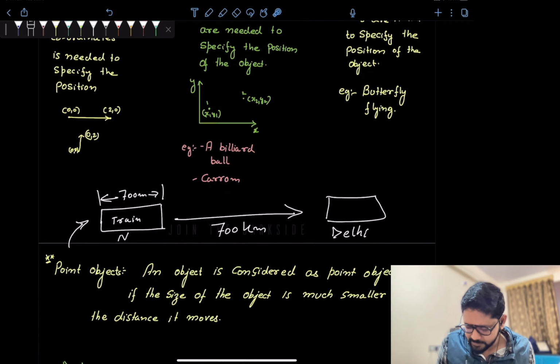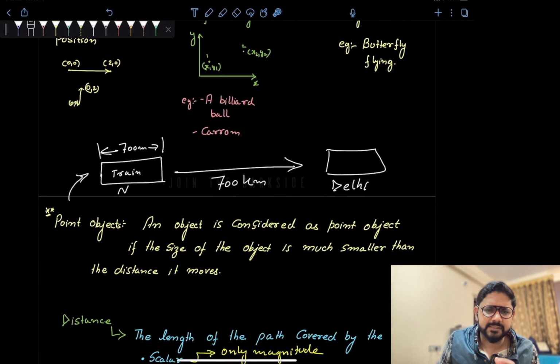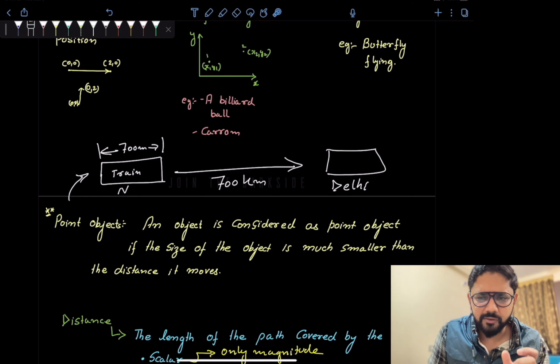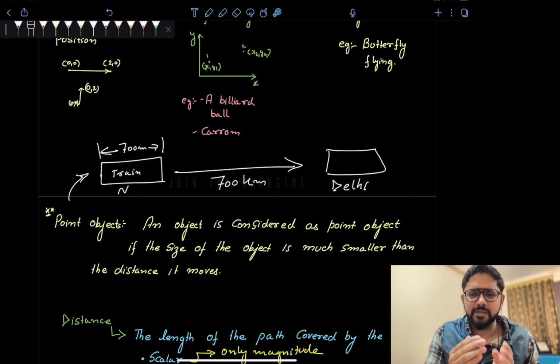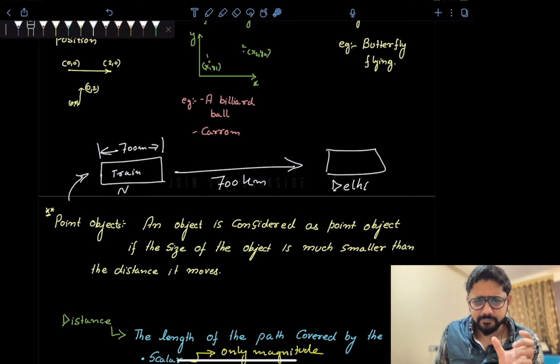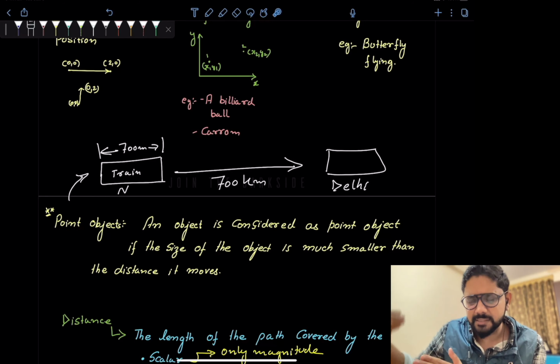So let us discuss a very important point, that we always term an object a point object. So what is a point object? Does a point object mean a point which has no dimension? No, my dear. In physics, a point object is an object whose dimensions are much smaller than the distance it moves.